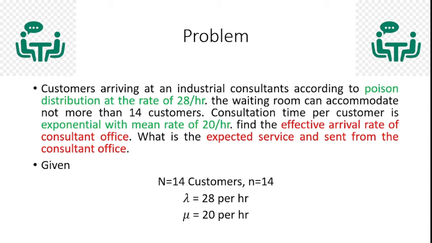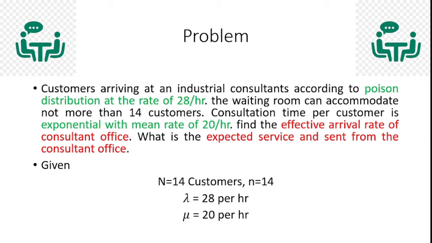The waiting room can accommodate not more than 14 customers, so the waiting room has a capacity of 14 customers. And then service time. Here the service is consultation, so the consultation time per customer is exponential with a mean rate of 20 per hour, so the consultant can serve 20 customers per hour.